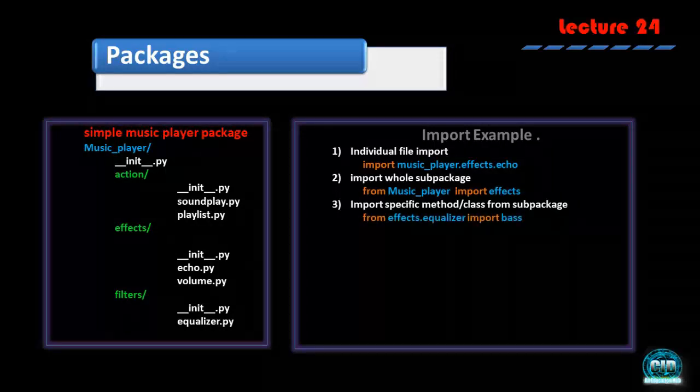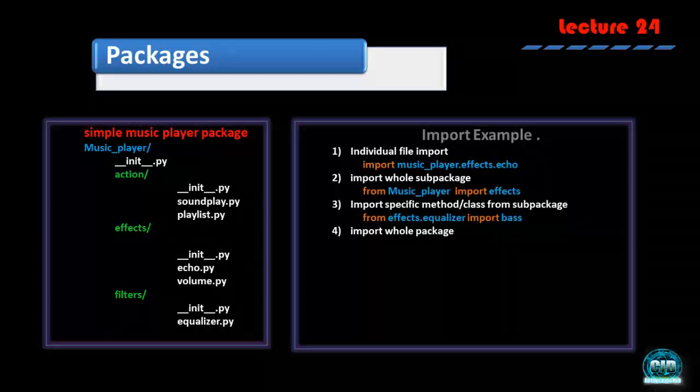Suppose we have imported effects, then we can add like this: from effects.equalizer. Suppose we are accessing the equalizer.py file here, and under this maybe there is a bass class or bass method. Then we can write like this: from effects.equalizer import bass.